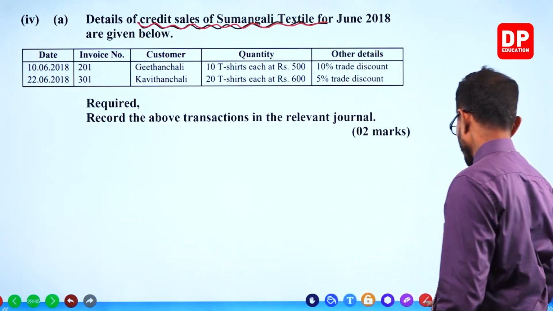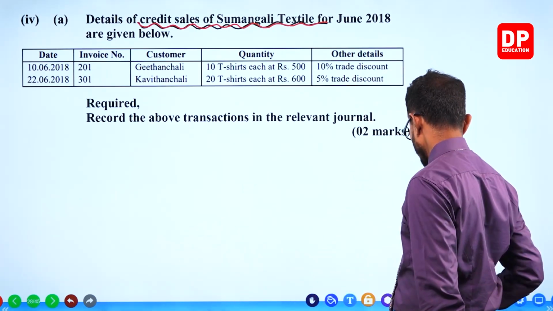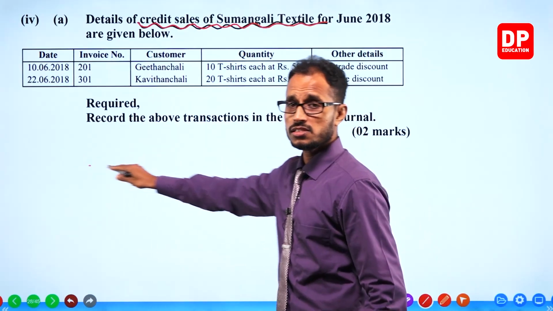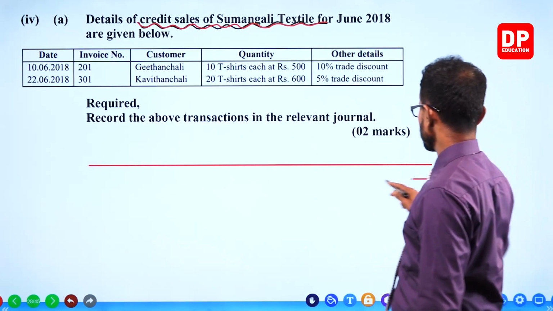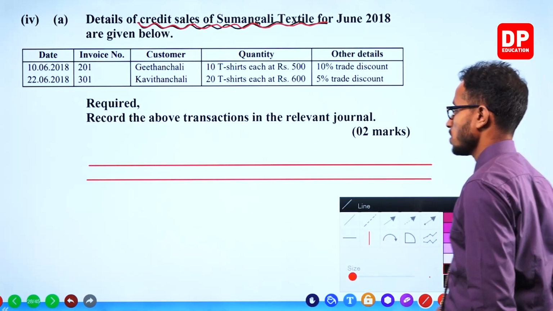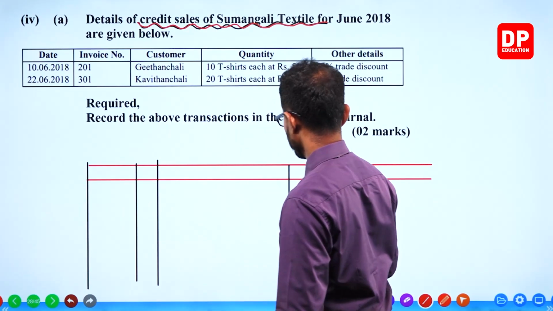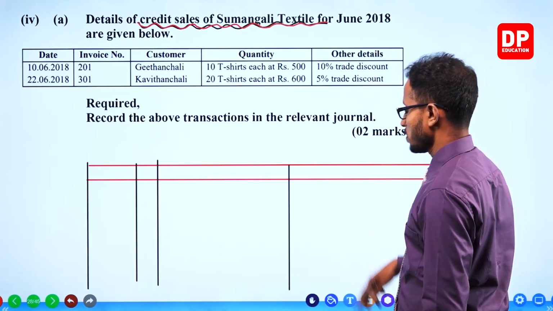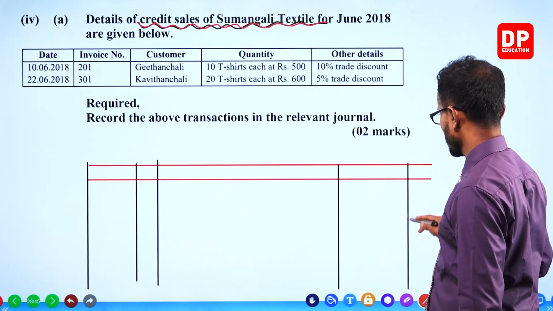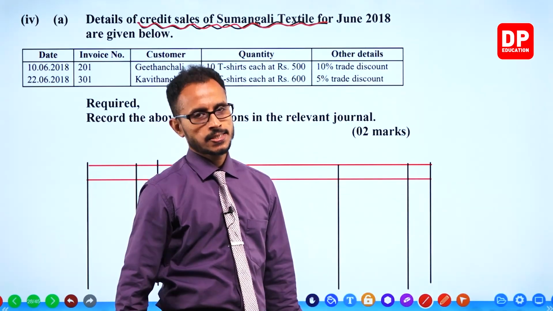What is the journal? For credit sales, what is the relevant journal? Sales journal. So we need to draw a sales journal: date, invoice number, customer name, value, ledger folio column. That's it.